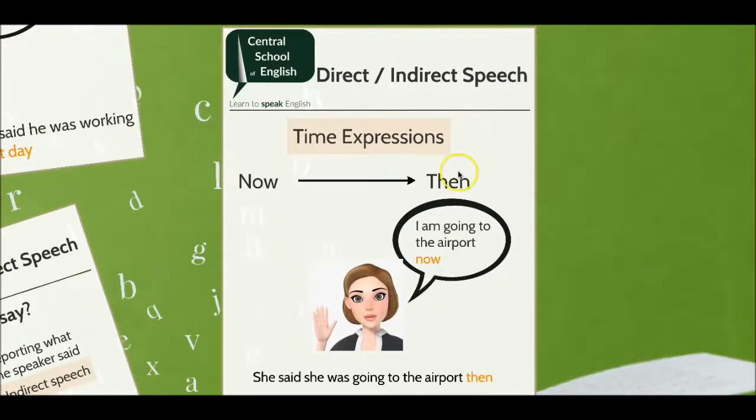When we change direct speech into indirect speech, we might also have to change the time expressions in the sentence. If someone uses the time expression now in direct speech, we may have to change this to then in indirect speech. For example, "I am going to the airport now" changes to "She said she was going to the airport then."